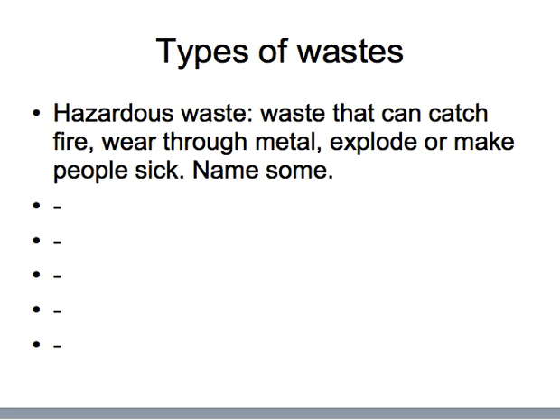So one of the types of pollution is waste, and there are different types of waste out there. The first one sounds scary right off the bat. That's hazardous waste. And this is waste that can catch fire, wear through metal, explode, or even make people sick. So I'm going to pause this, and we're going to talk about this as a class so that you can fill in the blanks below this writing. But again, hazardous waste can catch on fire, wear through metal, explode, or make people sick. So think about that when we're getting some examples. I'm going to go ahead and pause it now.